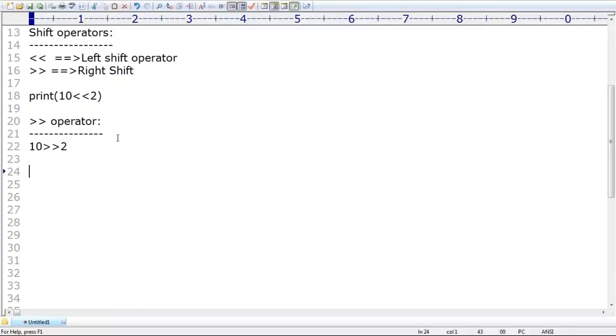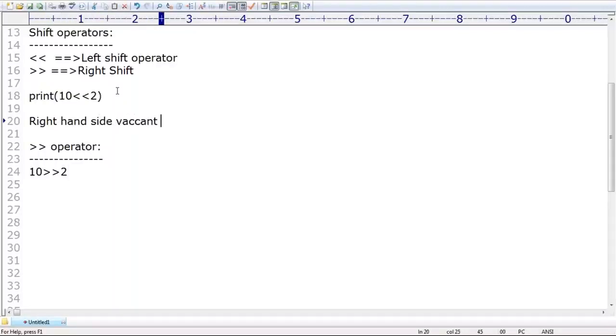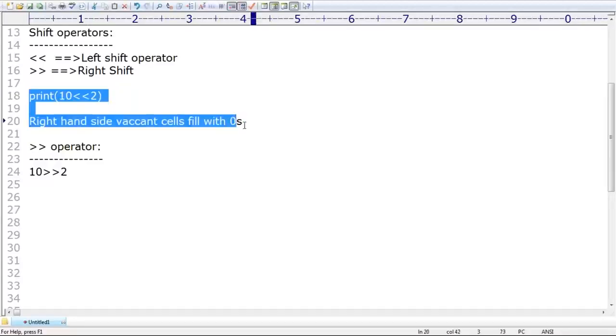Sir, I have one small doubt. If I move left hand side, vacant cells by default will be there on the right hand side. Those right hand side vacant cells, we have to fill with what? Can you please tell? Fill with the zeros, right? If you move left hand side, right hand side vacant cells will be there. Those vacant cells we require to fill with the zeros. Clear, right? So this is the left shift operator.